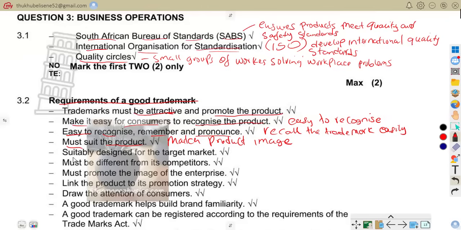So that is that. Suitably designed for the target market. It must appeal to intended customers.